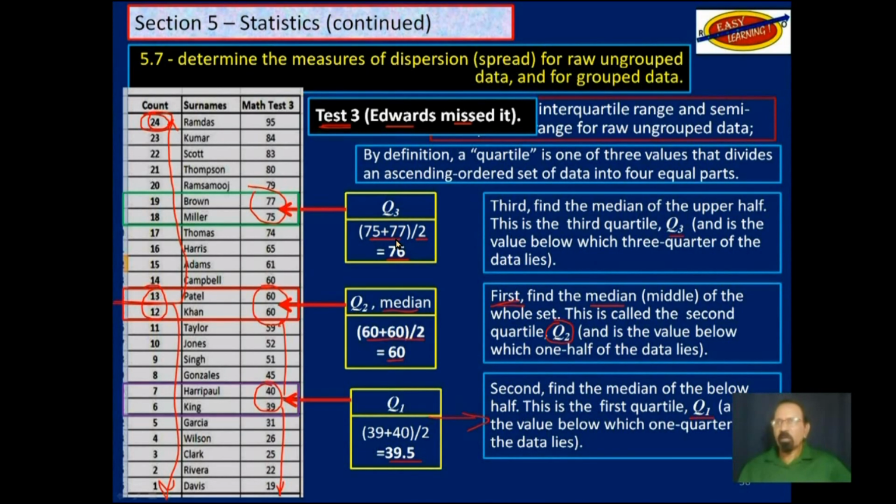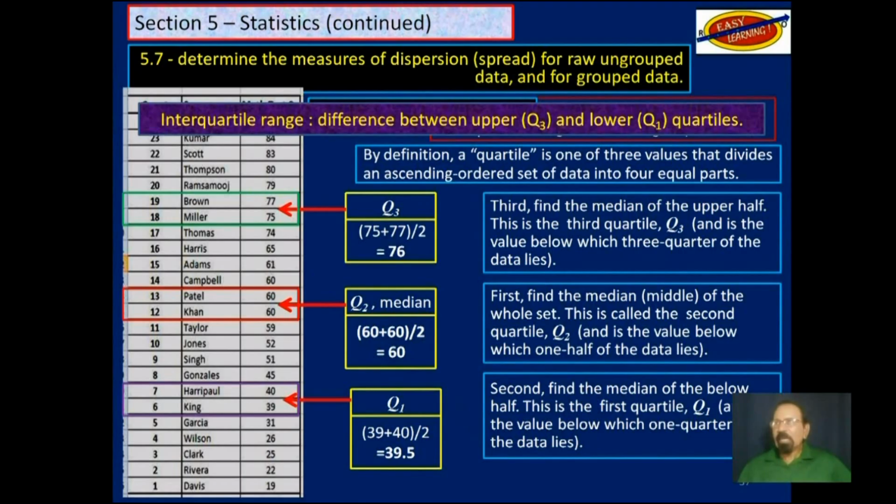So now we have all the quartiles. The interquartile range is the difference between the upper and the lower quartiles, that is, between Q3 and Q1. So let's subtract Q1, which is 39.5, from Q3, which is 76, and we get 36.5.